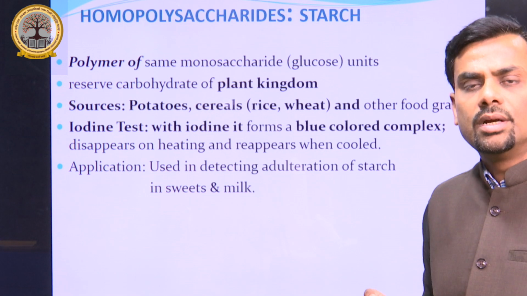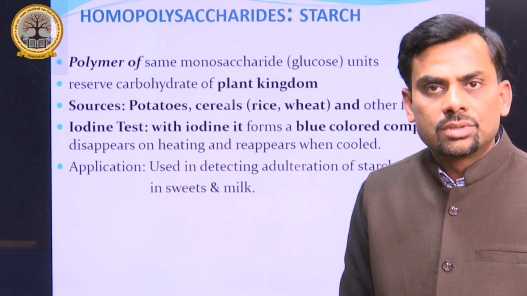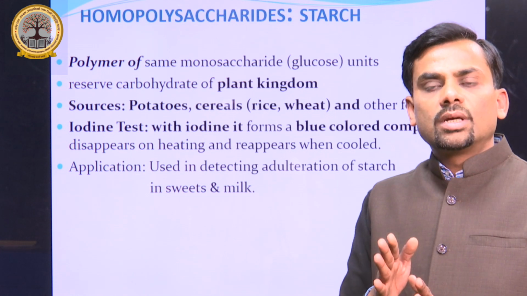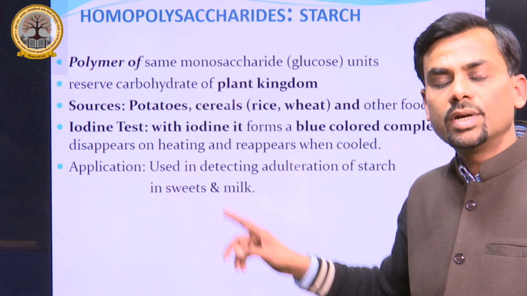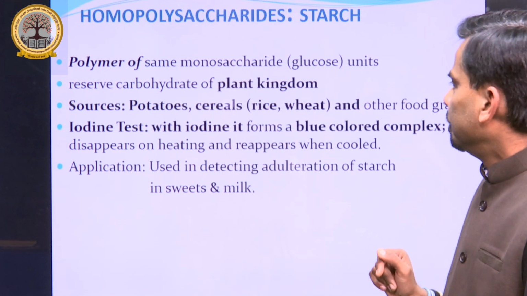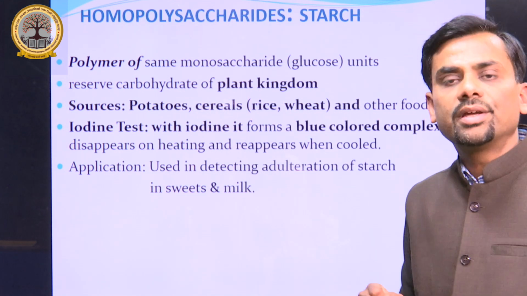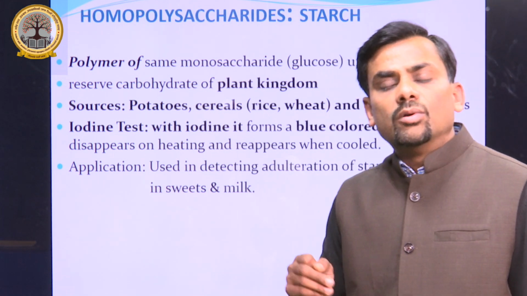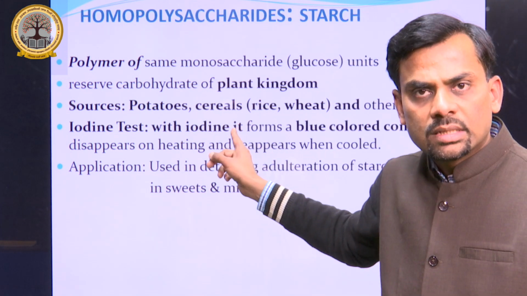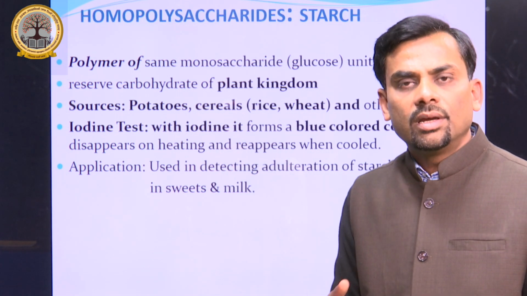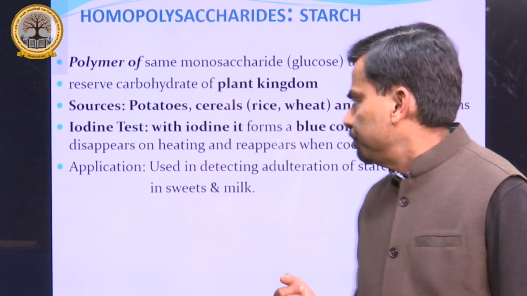What is starch? It is the polymer of the same monosaccharide unit, that is glucose. The monosaccharide units exceed 10 in number. That is why it is known as a polysaccharide. So what is the function? It is the reserve carbohydrate of the plant kingdom. Its counterpart in our body is glycogen. In plants it is starch, the reserve food material. In our body it is glycogen, the reserve food.